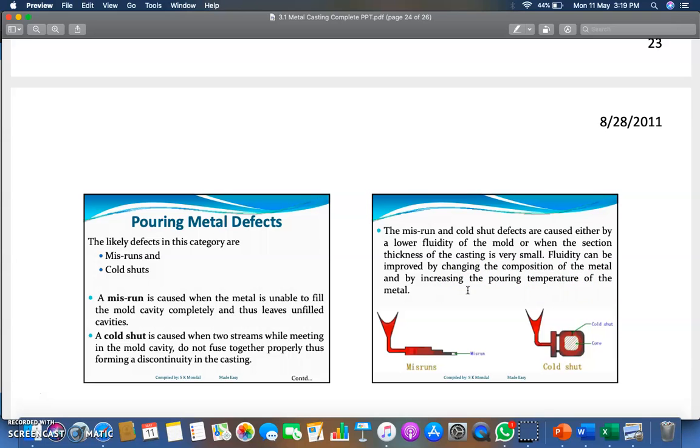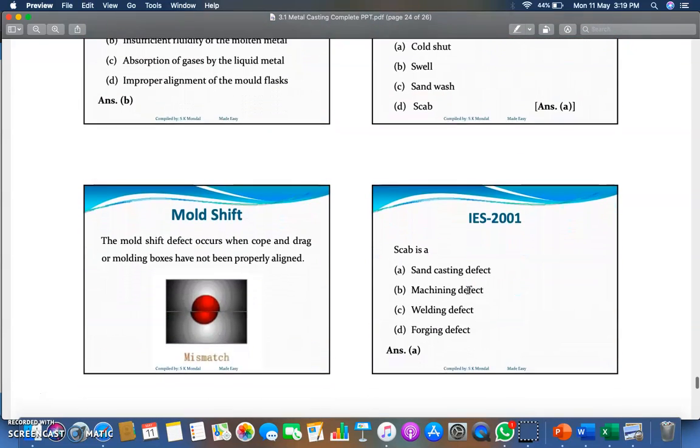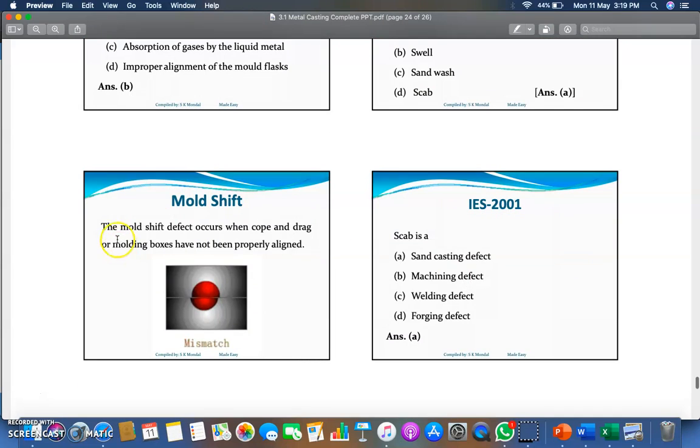So these are the few casting defects which you have to encounter. The last one is mold shift. The mold shift defect occurs when the cope and drag, the two parts of your gating system, or the two parts of your pattern or molding boxes, have not met properly or are not properly aligned. As you can see in the picture, there is a difference in the alignment, or a mismatch. If a mismatch in the alignment occurs in the cope and drag, then that kind of casting defect is called mold shift.